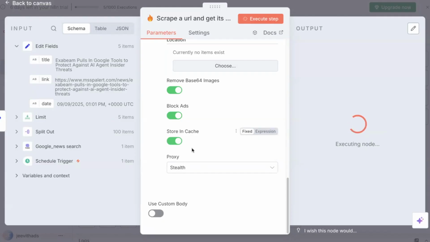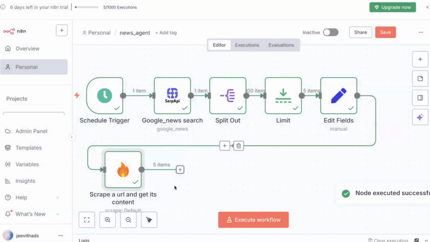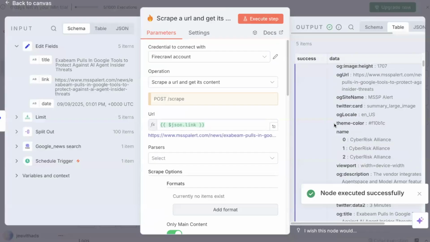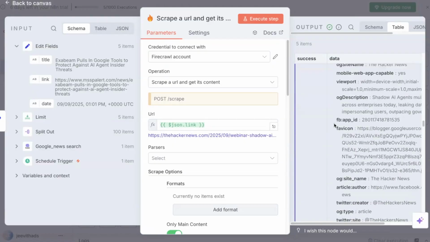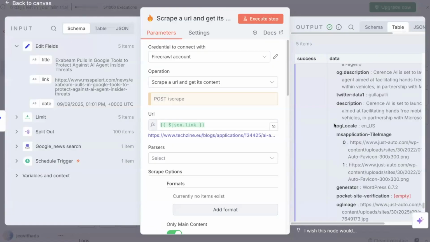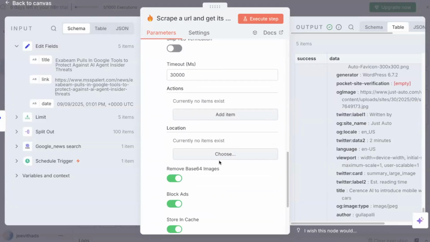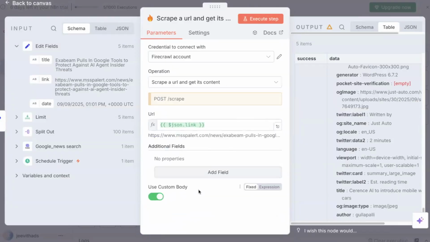Let's wait for a few seconds, because it has to fetch the content of the pages, right? So after doing this Firecrawl step, what is the next step? Well, it's done. You can see you have the metadata and the description, right? But you don't actually see the content. So let's use custom body, and let me try to execute it.